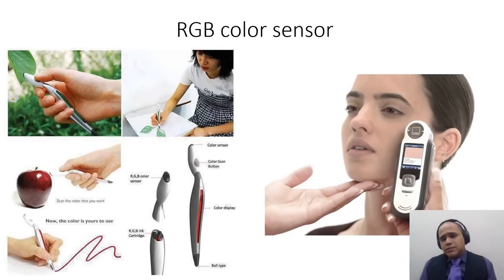Now I have seen a special kind of pen. When you connect it to a plant, it can draw the same color, or when you show an apple to it, it can draw the same color of red. And even dermatologists and skin specialists use this special device. So what is the sensor inside it? The answer to it is RGB color sensor.